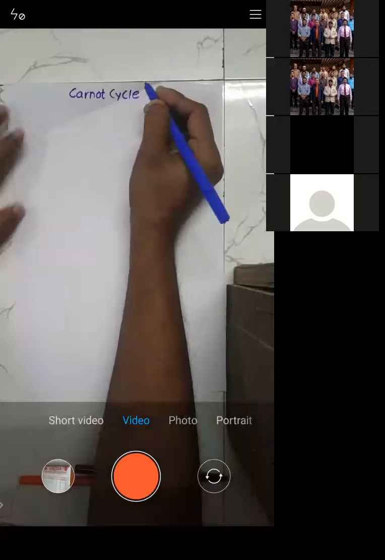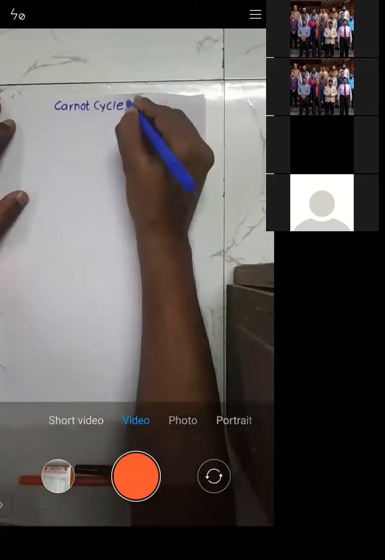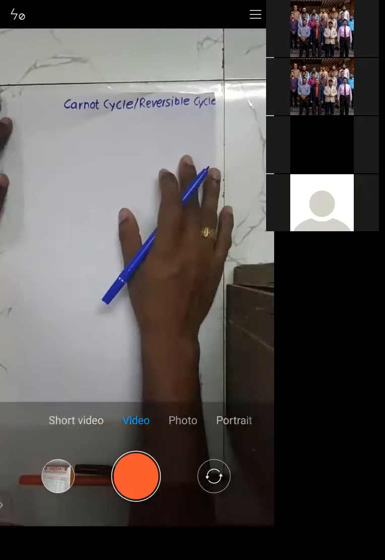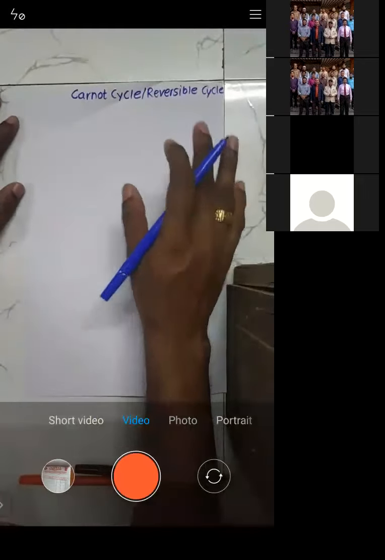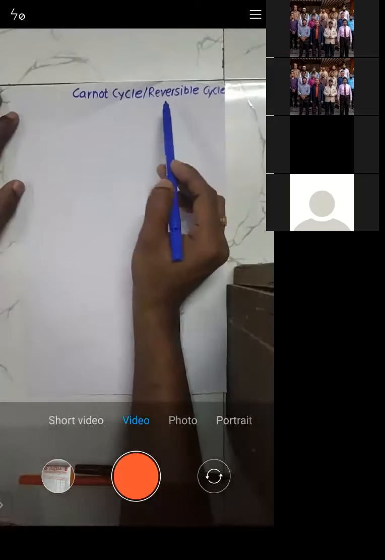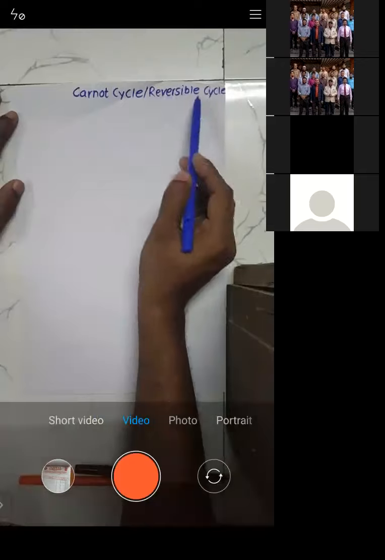Okay, now what we'll see? We will see now the Carnot cycle, which is also known as the reversible cycle. I'm talking about the reversible cycle, I'm not talking about reversed. The Carnot cycle is also known as the reversible cycle. So let us start.